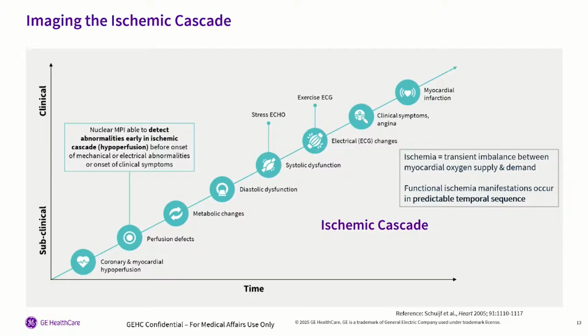Because you can detect it here. Now you can detect the ischemia. You can stop it from progressing. If you don't, the patient is going to go into diastolic dysfunction. And then it's going to go into systolic dysfunction. And I'm not a fan of systolic dysfunction, because once you get to that point, it's going to be harder to manage.